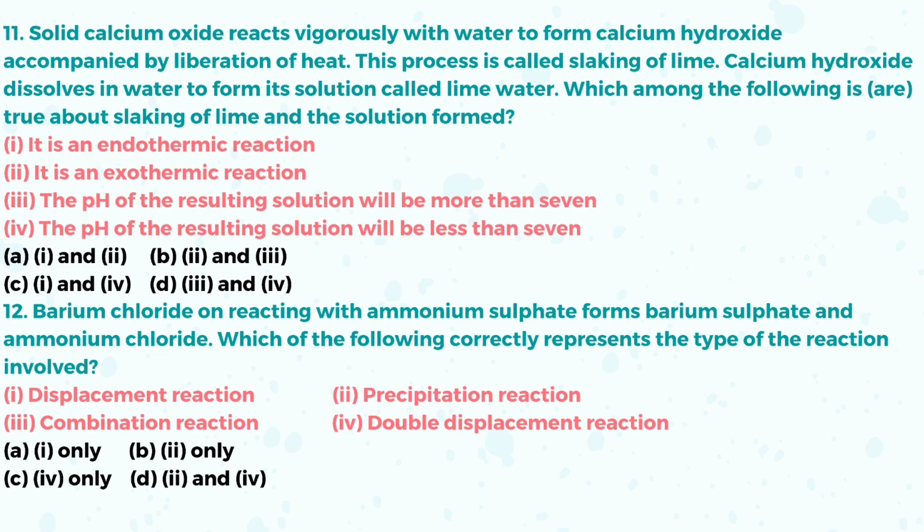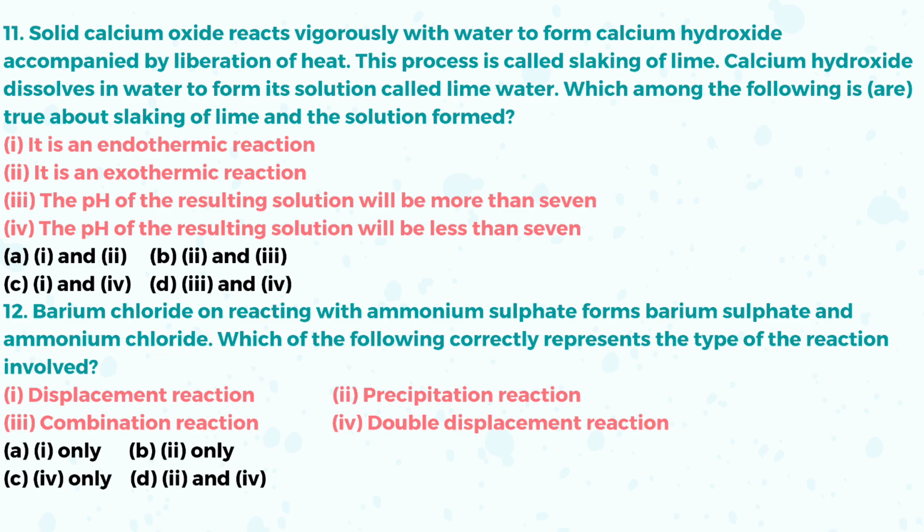Very simple. देखिए, solid है calcium oxide. It is also called quicklime. It reacts vigorously with water. It forms calcium hydroxide solution. You have observed that at that time a huge amount of heat energy is released, like a fire. So that is an exothermic reaction. Okay. The second option, that is exothermic reaction. Since it forms slaking of lime, meaning calcium hydroxide.